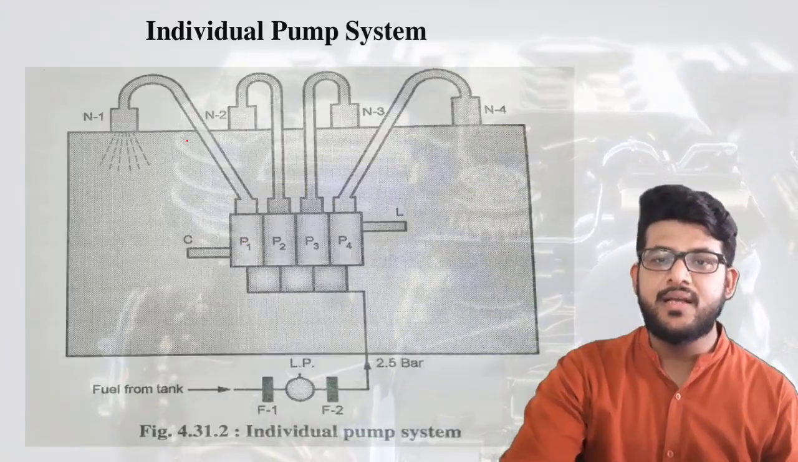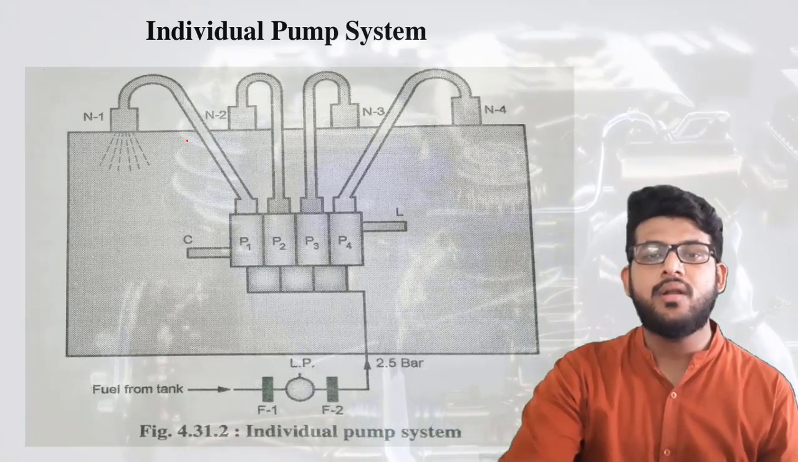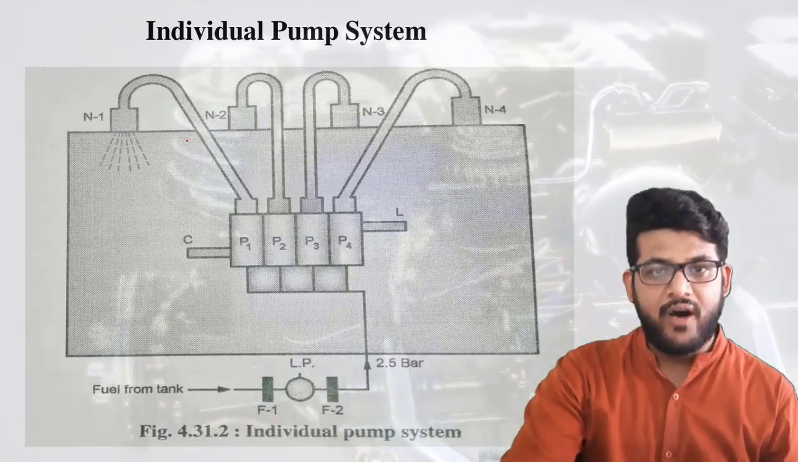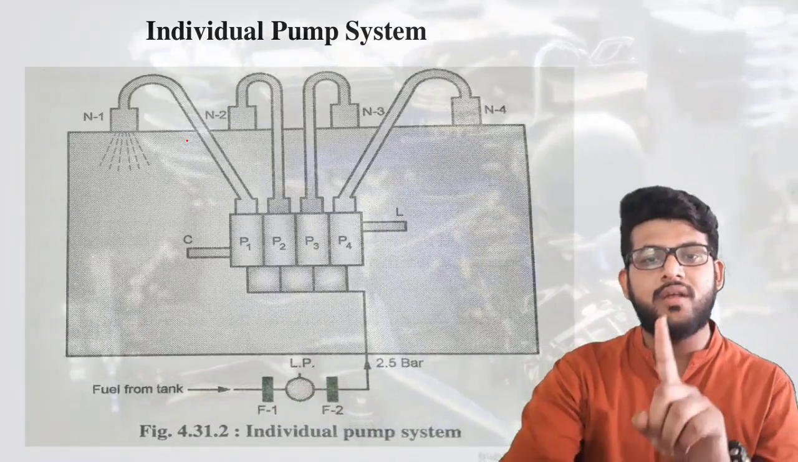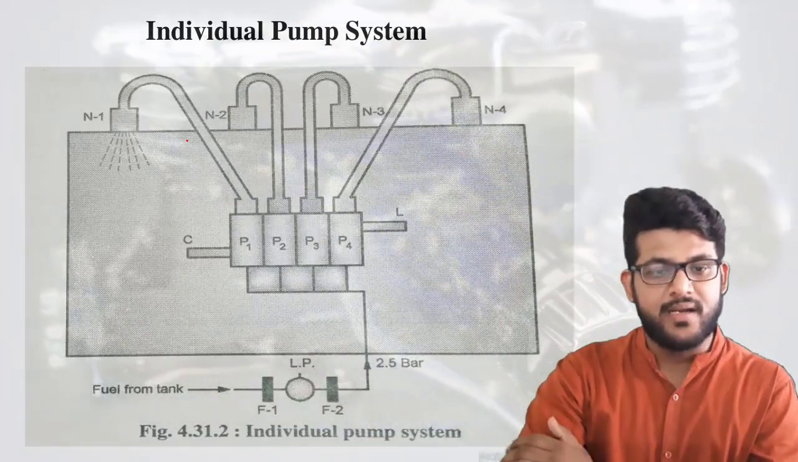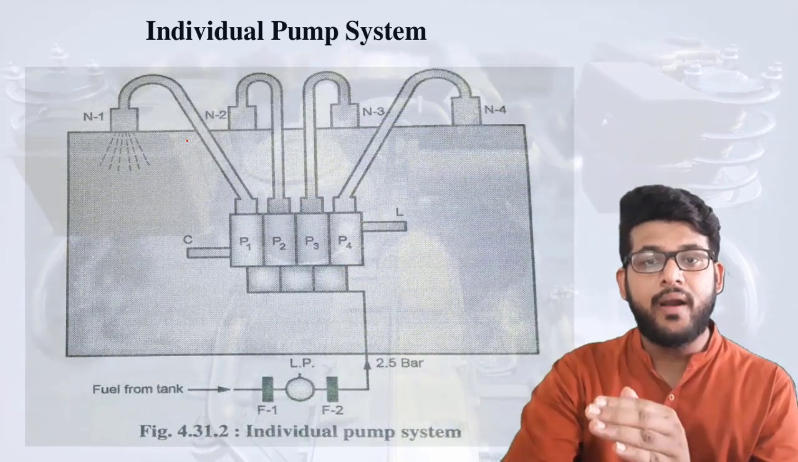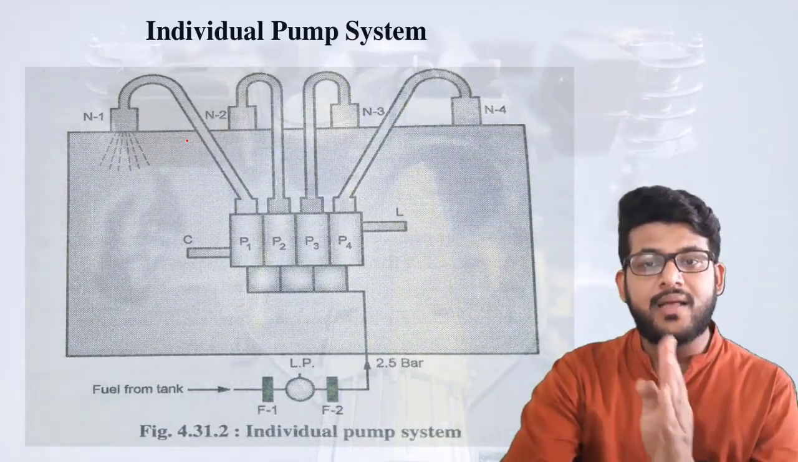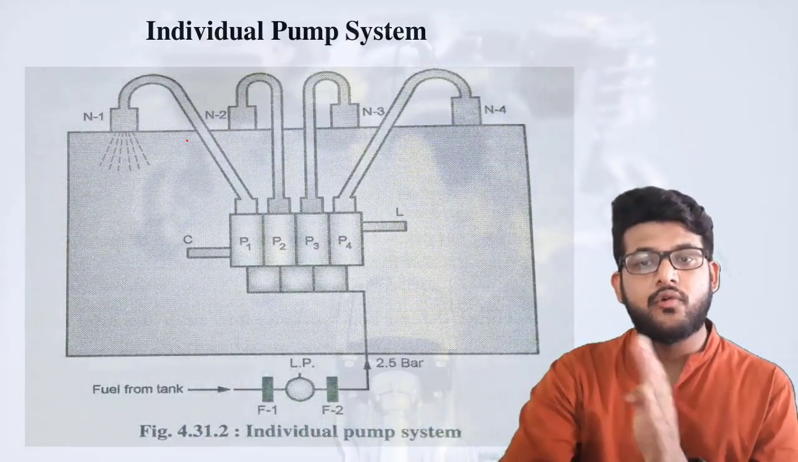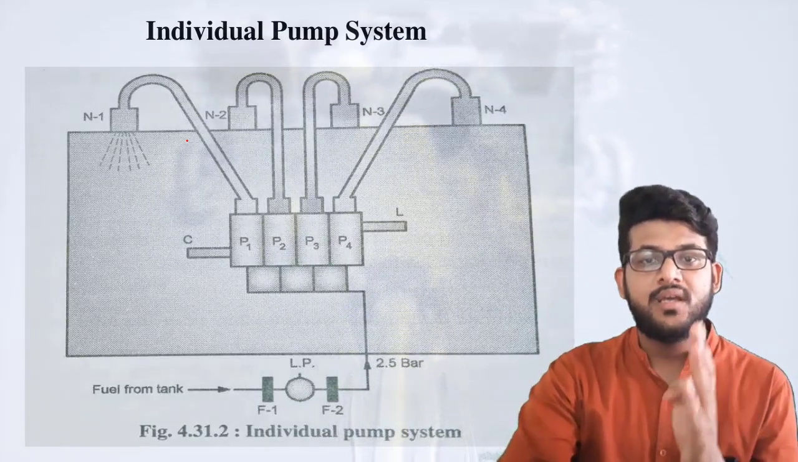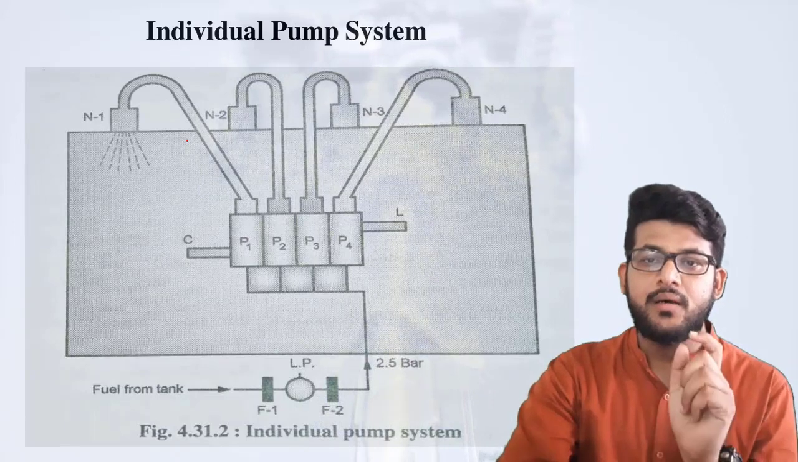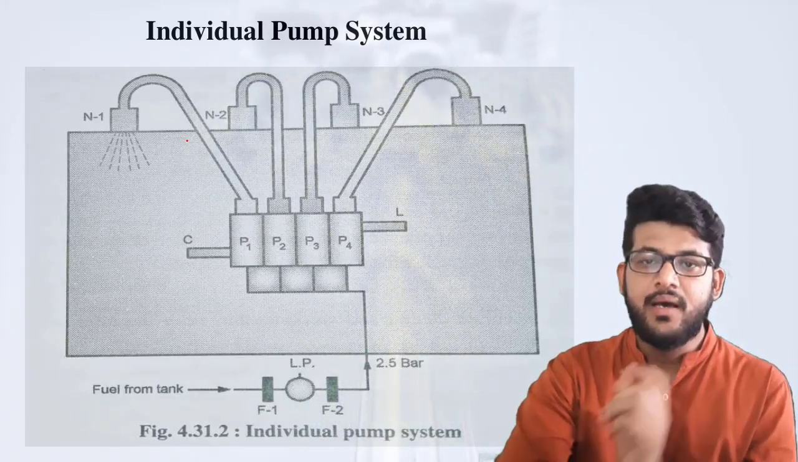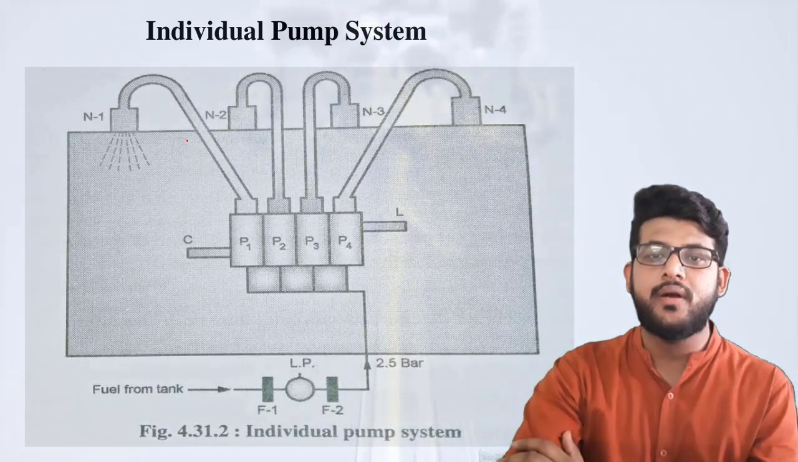Now besides that, there is also one more system. It is called the individual pump system. Why do we require this individual pump? Because in CRDI there was only one pump for all the cylinders. Here we are providing one pump in each cylinder. So if it is 4 cylinders, there will be 4 pumps. If it is 6 cylinders, then it will be 6 pumps. So we are providing a pump in each of the cylinders and it will be maintained according to its working.